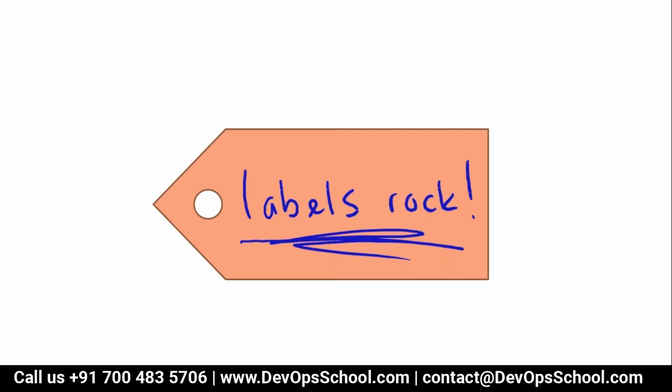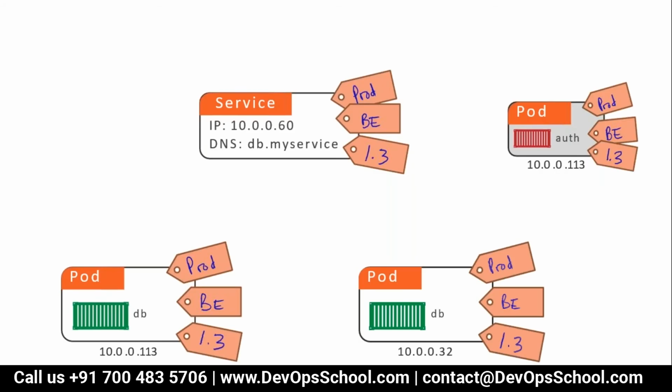Now the question is, what is a label? I don't know how many of you have seen the label. Has anyone seen the label with the pod, deployment, replication controller, and so on? Yeah, Rajesh. So guys, I'm talking about the same label. Let me tell you, name is unique.